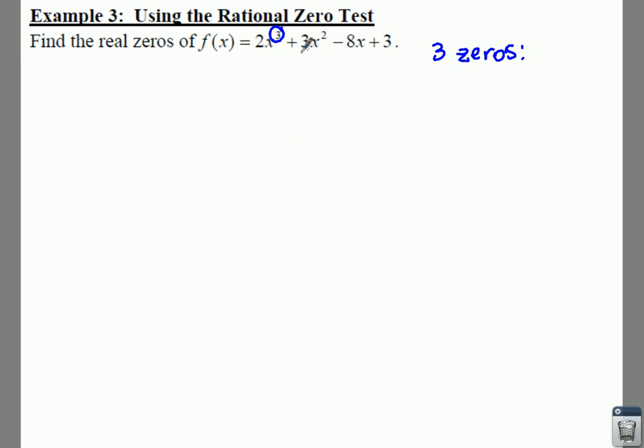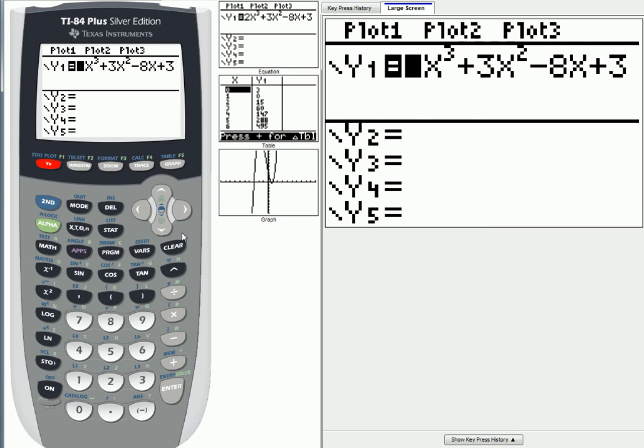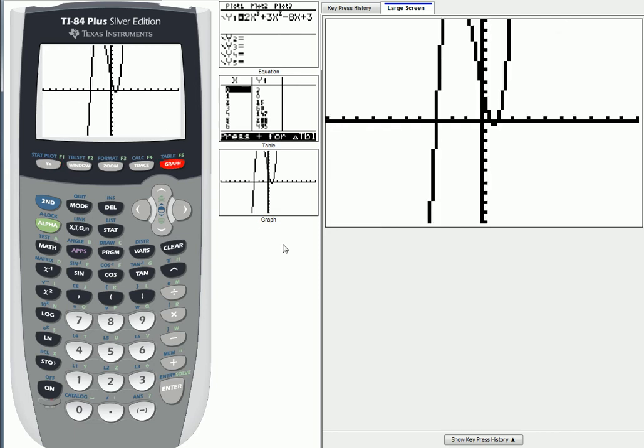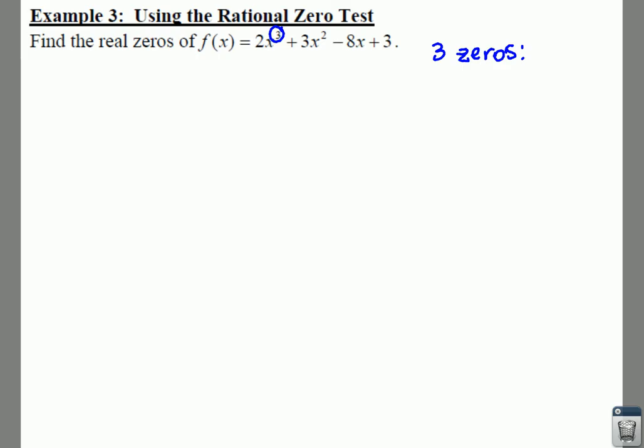So if we type this function into our graphing calculator, into the y equals, you may have to pause the video for a minute, type this in, and once you get your equation typed in, you hit your graph button, and it looks like it gives you a couple possible zeros here. I mean, this looks like it goes through -3. So what using your graphing calculator does is it allows you to estimate trying -3 as a possible zero, and that is where you would start on your synthetic division when you go back to your problem.